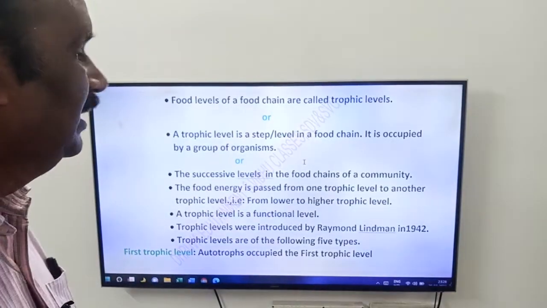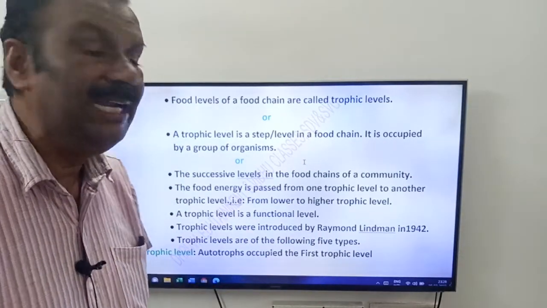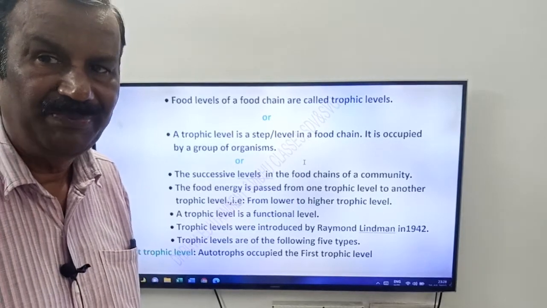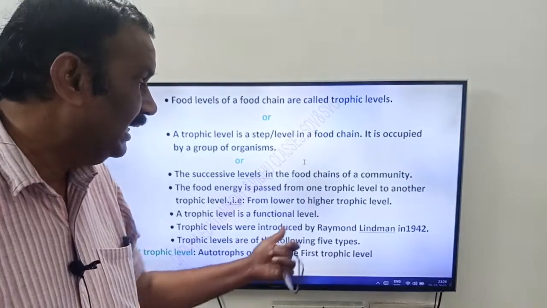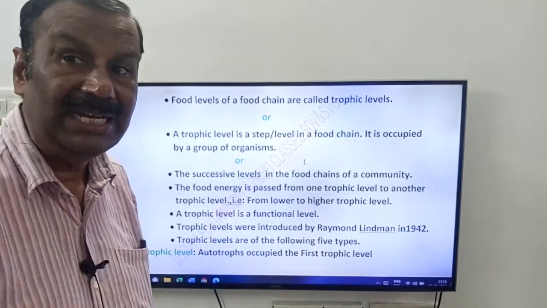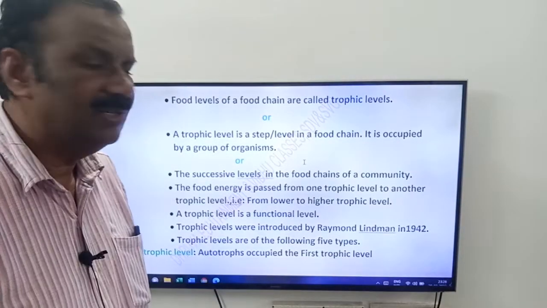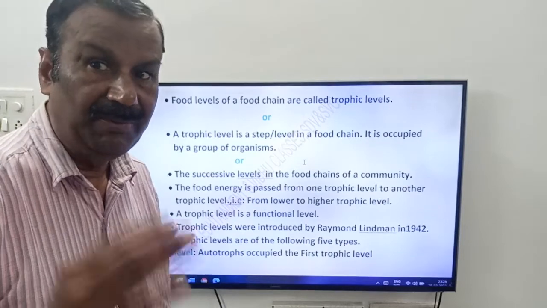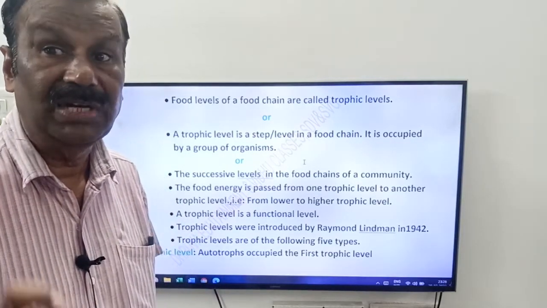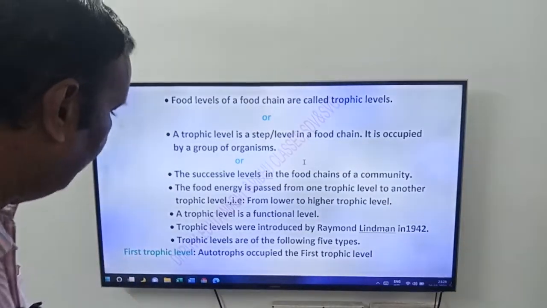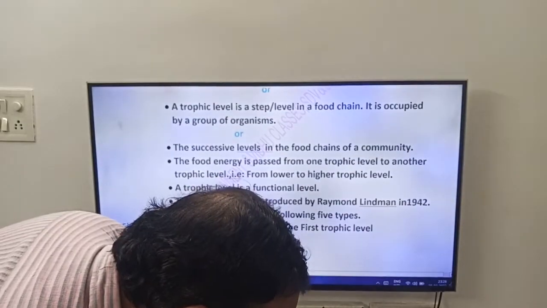Next friends, these trophic levels were introduced by whom, friends? Raymond Lindeman in the year 1942. See friends, trophic levels are of the following types. We have minimum 3, maximum 5, friends. First we will know the total 5 trophic levels. What are those 5 trophic levels? See friends, first you see the first trophic level.